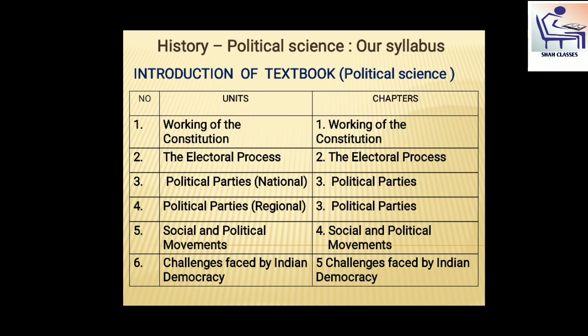Unit number 6, challenges faced by Indian democracy, and chapter number 5, challenges faced by Indian democracy, is related with this unit. So total 6 units and 5 chapters are in your political science syllabus.